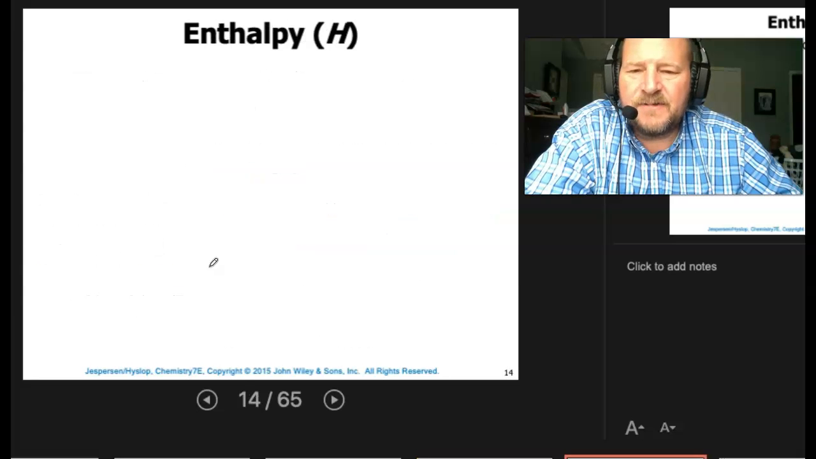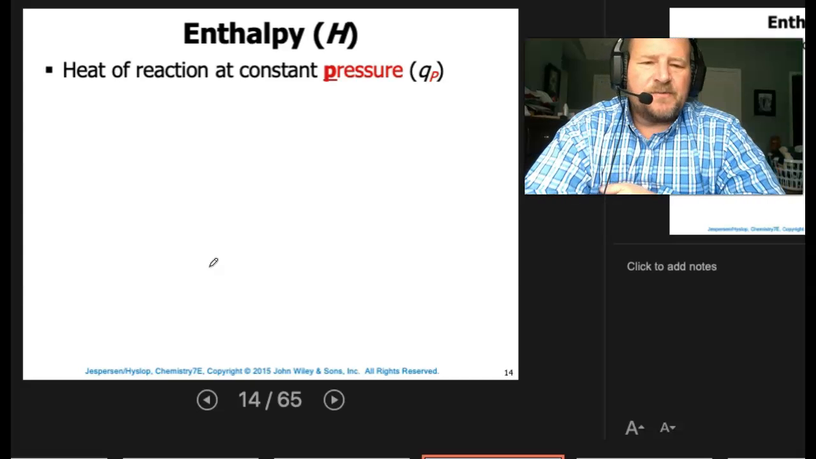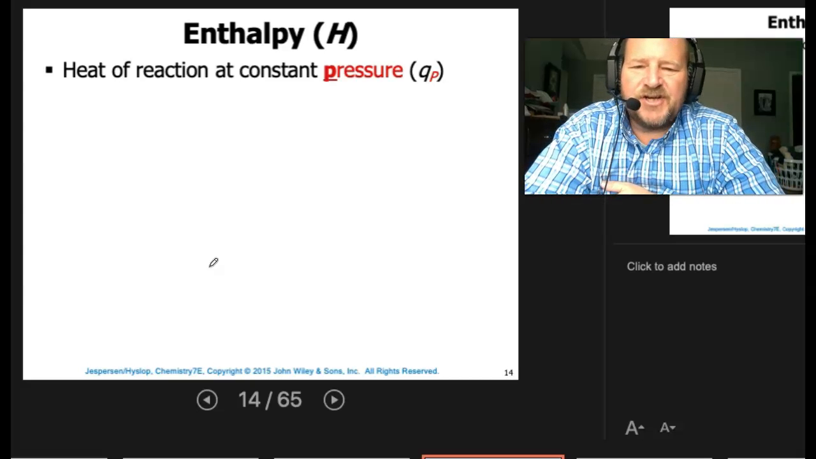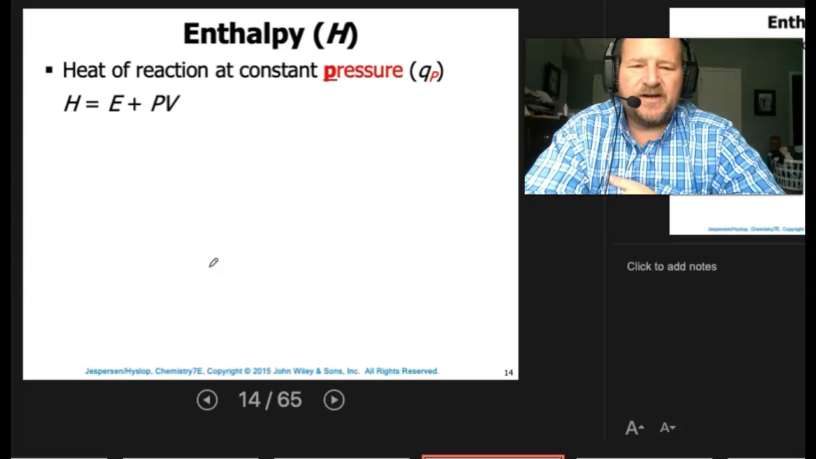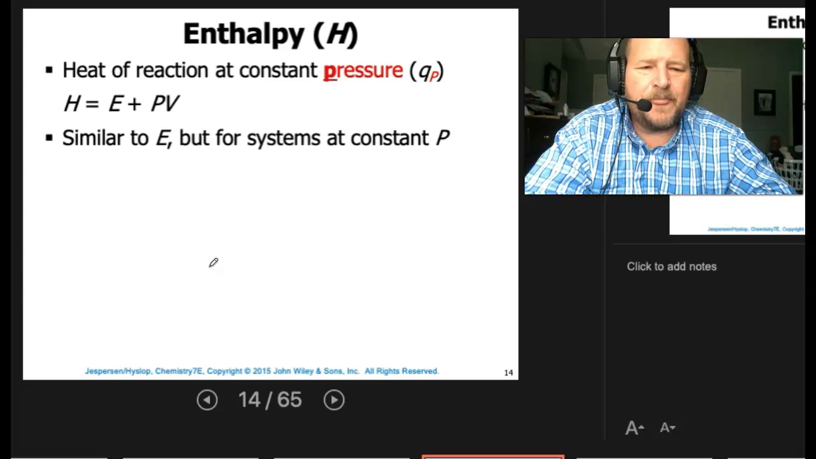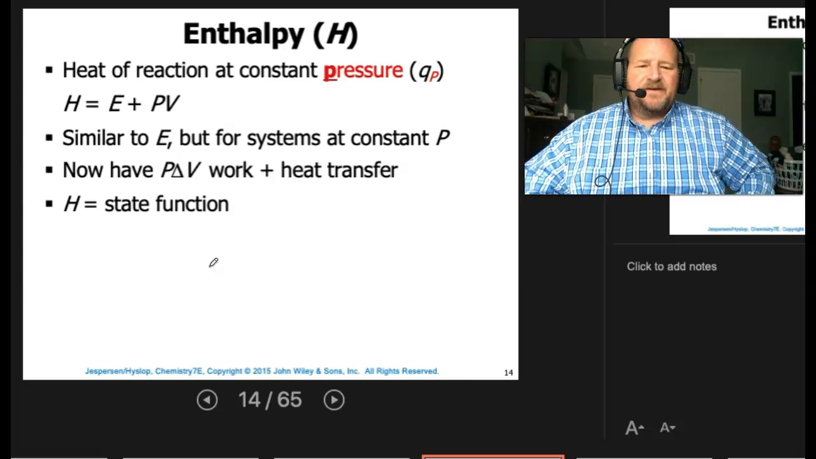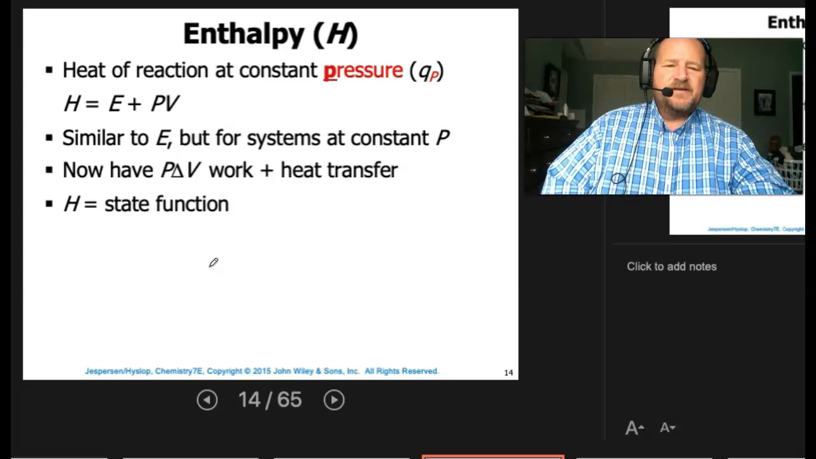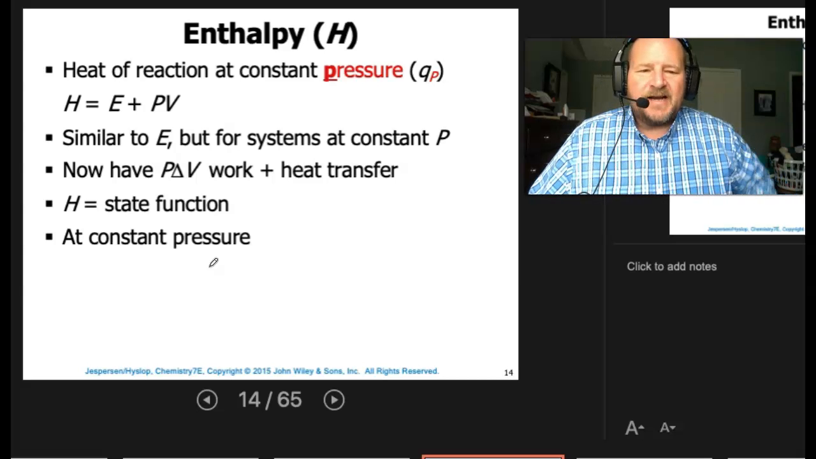All right. Next up is enthalpy. Enthalpy is represented by H. It's the heat of reaction at constant pressure, QP. So enthalpy is equal to the energy plus PV. Now it's very similar to E, but for systems at constant pressure. So now we have P delta V work plus the heat transfer. Enthalpy is a state function. Okay, so enthalpy is related to heat quite often, hence the H, except we're at constant pressure.